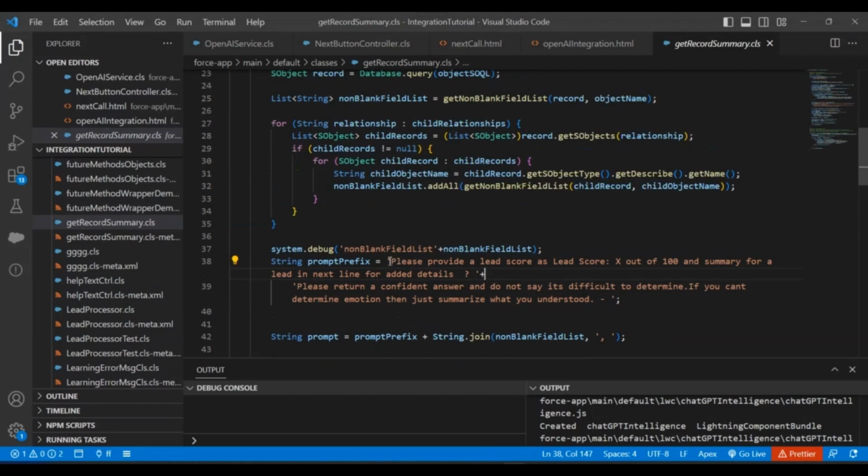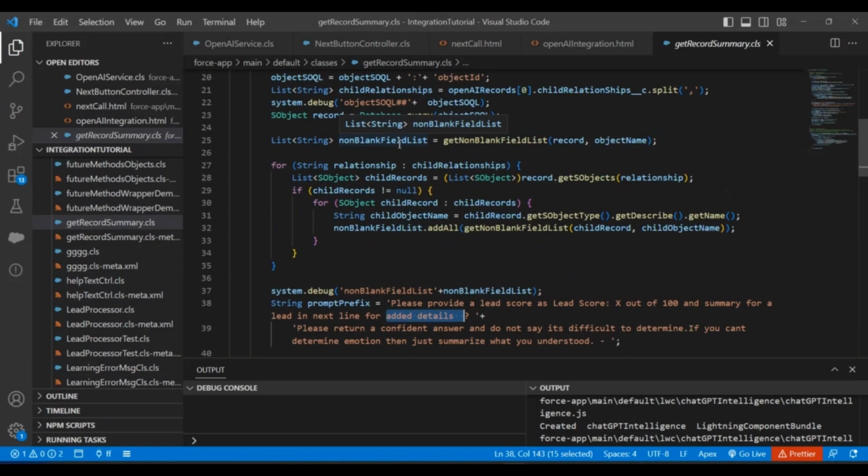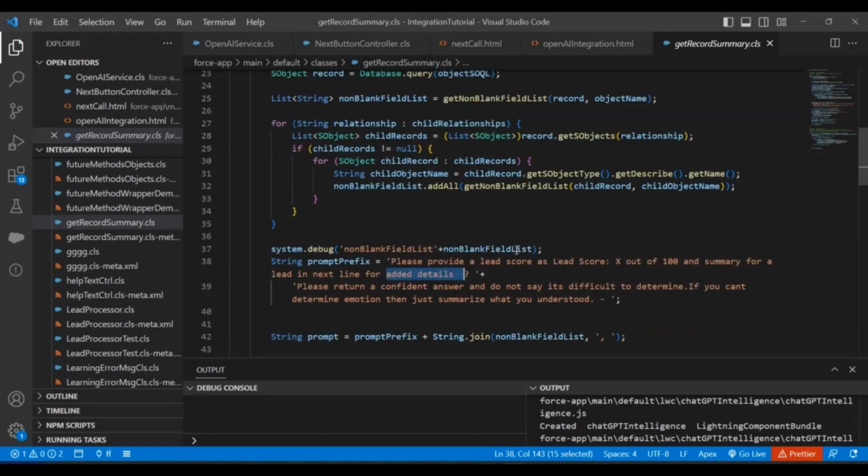What we are doing is specifying here that please provide a lead score as lead score X out of 100. So that would be the format we are expecting. And then a summary for the lead record in the next line for the added details. And the details would be this list of all fields, like label and value, right?